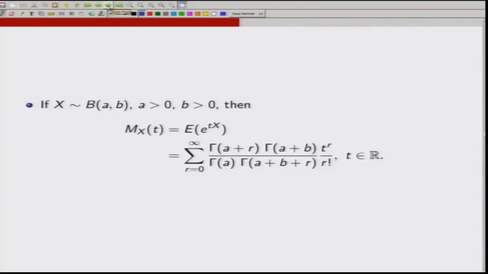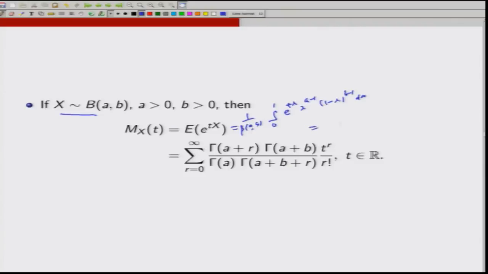Let us try to see its moment generating function. If X is beta(a,b), then M_X(t) is the integral from 0 to 1, because that is where the density is positive, of e to the power tx times the density of x, which is 1 upon beta(a,b), x to the power a minus 1, (1 minus x) to the power b minus 1 dx.